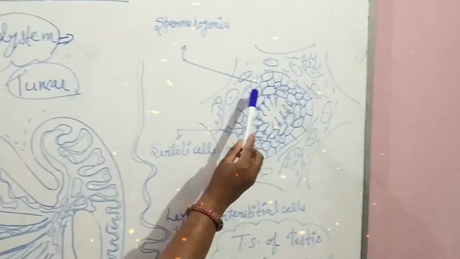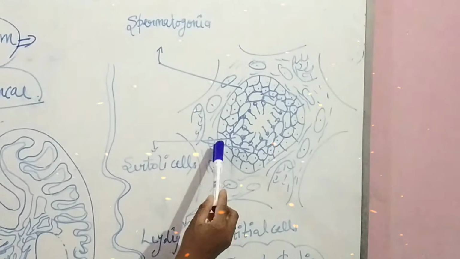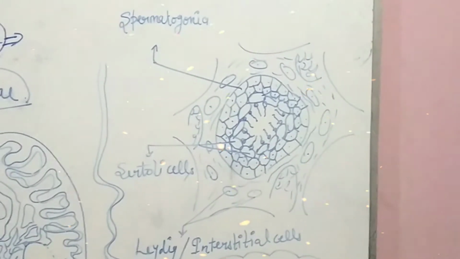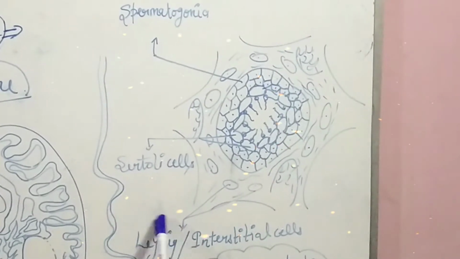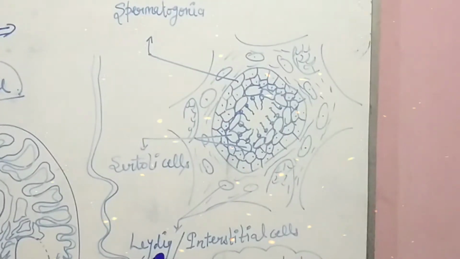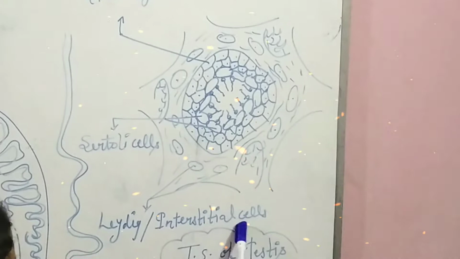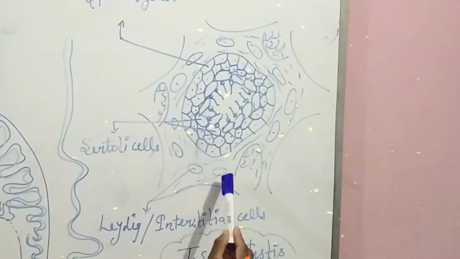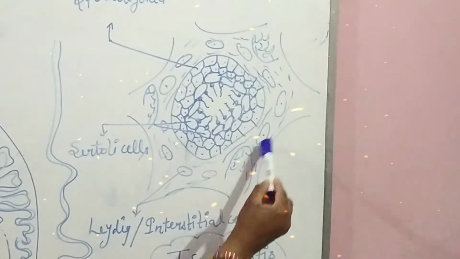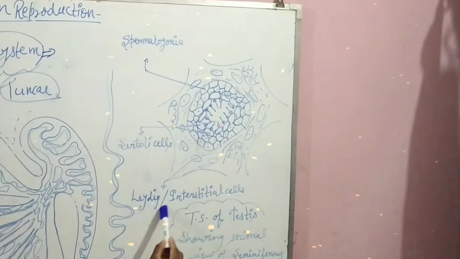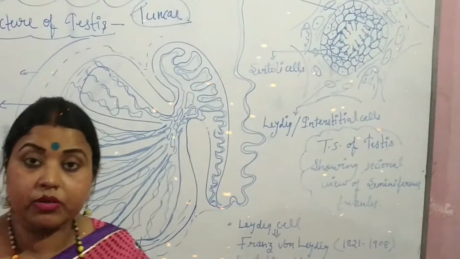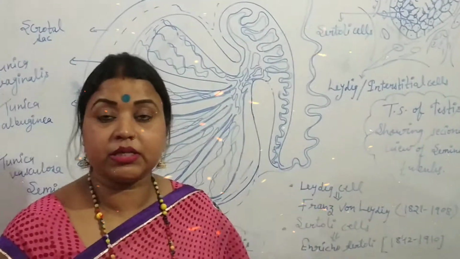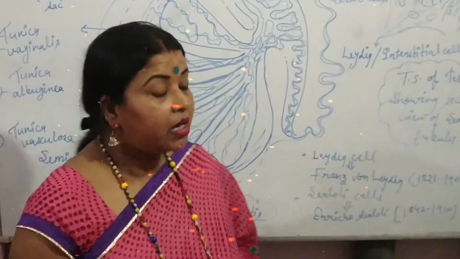Outside the seminiferous tubule, we can see that it is surrounded by some special types of cells. These are called Leydig cells. Another name of Leydig cells is interstitial cells. These cells are found surrounding the seminiferous tubules. Very important role of Leydig cells: Leydig cells produce androgens. Androgen means testosterone, which is the male sex hormone.